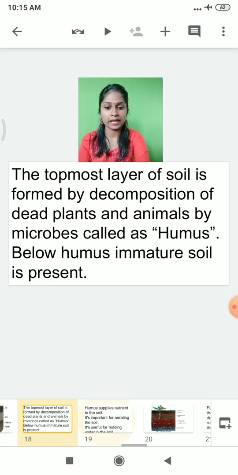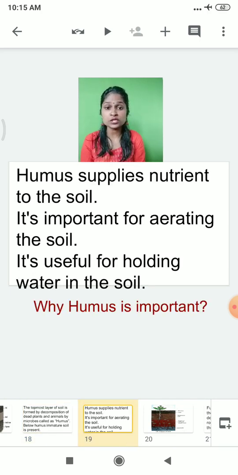Now why is humus so important? What is the importance of the humus present at the topmost layer? Humus is important for supplying nutrients to the soil. It is rich in nutrients and important for aerating the soil. What is the meaning of aerating? It provides air to the soil for breathing purposes.